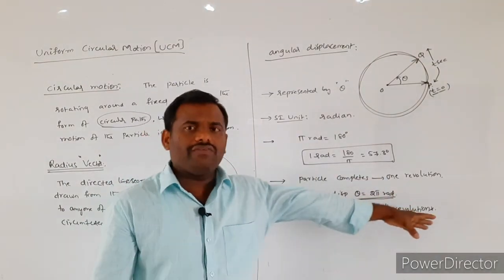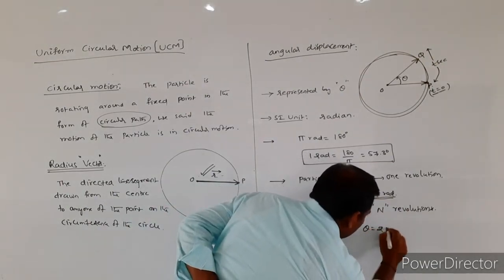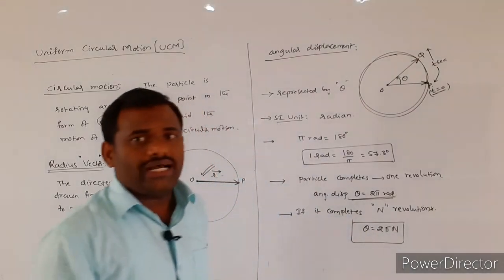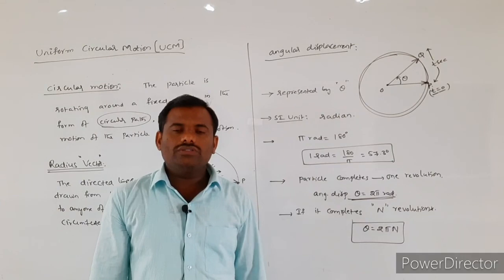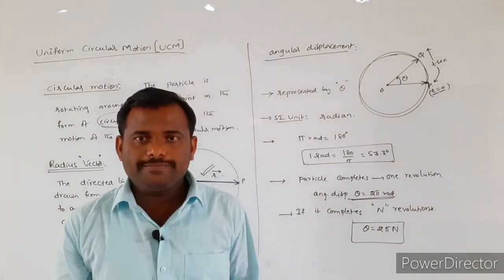For N number of revolutions, the angular displacement theta will be given by 2 pi N. This is the complete information about angular displacement. Thank you.